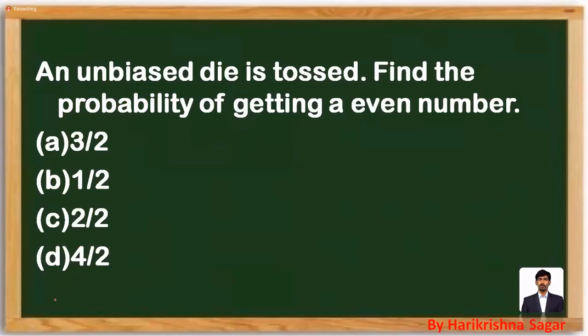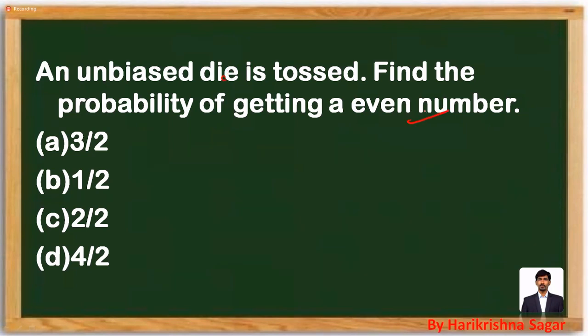So look at the next question available on the screen. Please observe the data carefully. The question is narrated in such a way that an unbiased dice is tossed.